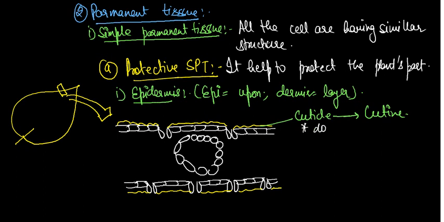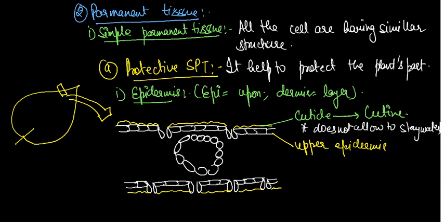Cuticle does not allow water to stay. Okay, simple. The layer which is present here is called upper epidermis. And this one is called lower epidermis. So here is also a cuticle and here is also cuticle. At some places the cuticle is not present, so this pore is called stomata. So this one is also a stomata.